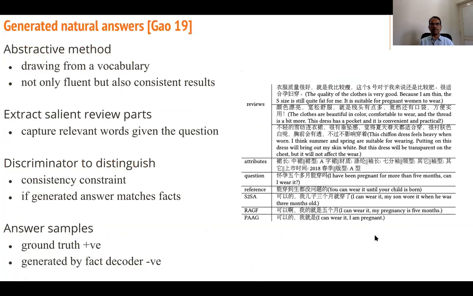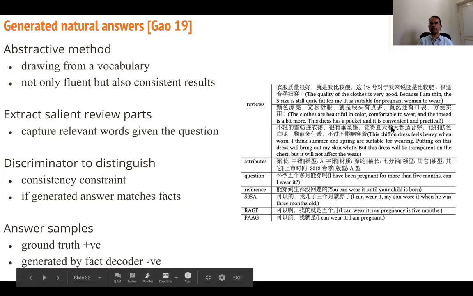So basically, product-aware answer generation is an abstractive method, drawing from a vocabulary, giving results that are not only fluent but also consistent. It extracts salient review parts, capturing relevant words given the question. A discriminator enforces a consistency constraint on whether the generated answer matches facts. Answer samples: ground truth is positive, generated by the fact decoder is negative. So what are the reviews here?